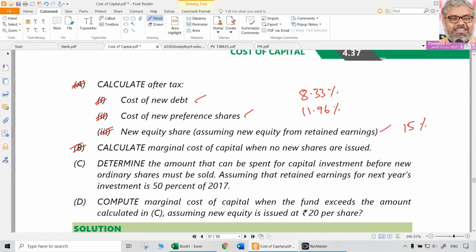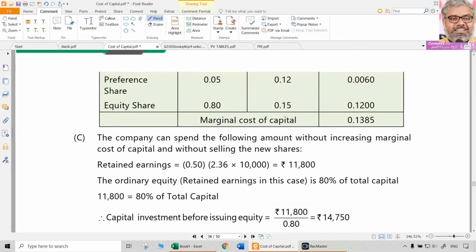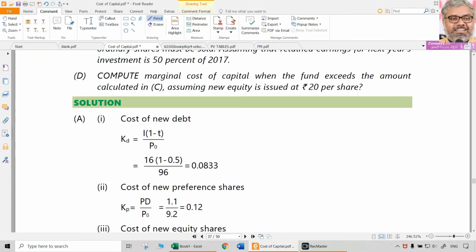What is asked is the marginal cost of capital when the new capital is issued. That is going to be how much? 13.85%. Always write it as a percentage expression. Don't just leave the calculations, give the final conclusion also. That is the B question.